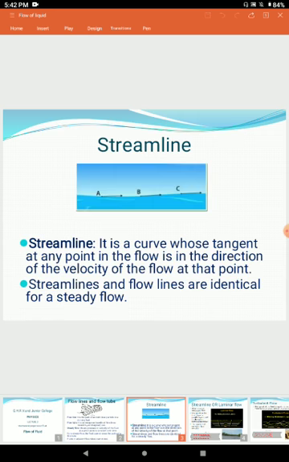Streamline. Streamline means when we draw the tangent to the surface of a fluid and these tangents are in the direction of the velocity of fluid, then this is called as streamline, and streamline and flow lines are identical for a steady flow. Here in this picture there are 3 points A, B, C and tangents are drawn here, and this tangent direction and velocity direction are the same in this flow, therefore it is called as streamline.